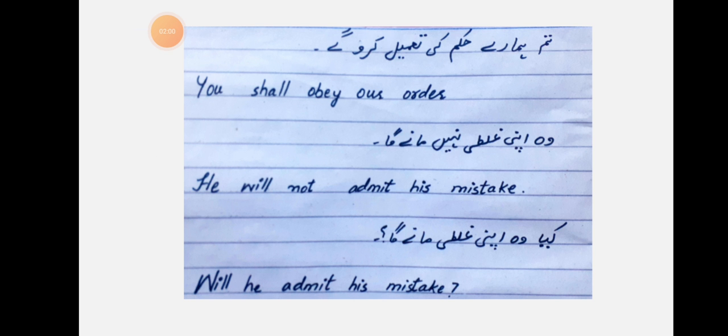Now, Urdu recognition of the tense is very important. You should know that the last two words of every Urdu sentence indicate the tense. Now, here you see: तुम हमारे हुक्म की तामील करोगे. The last two words, करोगे, indicate future indefinite tense. So, according to the formula, we will say, you shall obey our order.